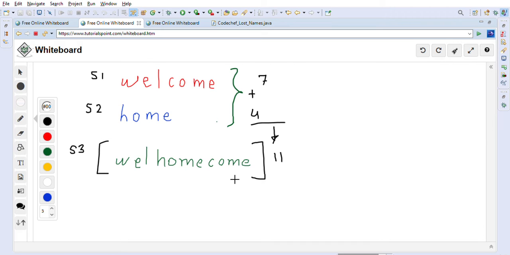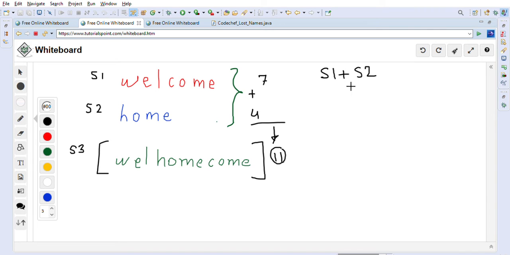That is also a condition, so that's why they should exactly match, right? 7 plus 4 is 11, and this is also 11, so this is matching. After this check is done, we will go through string 1 and string 2 and create one string. How will we do it in Java? We will just say s1 plus s2, right? So it will give us welcome home, that string we will get.